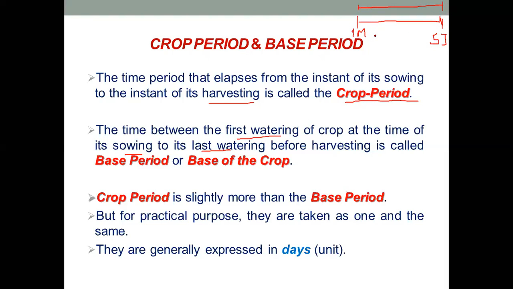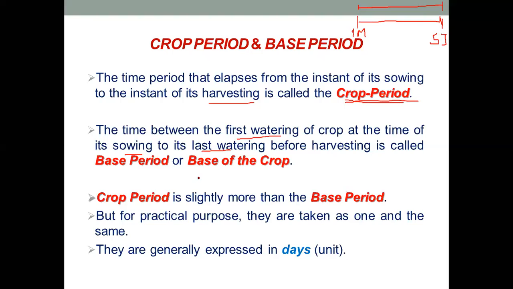In this case our crop period is, if you consider, March has 31 days, April has 30 days, 61, May has 31, it is 92, June has 30, so 92 and 30 is 122, and remaining 5 days of July, that is 122 plus 5, 127 days. So 127 days is the crop period of that particular crop.